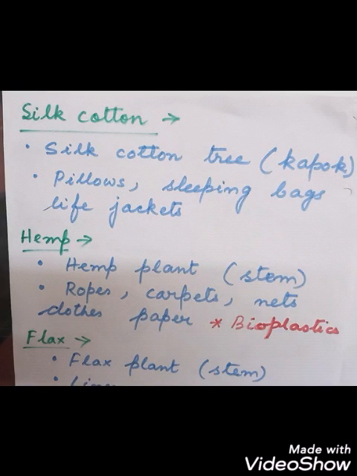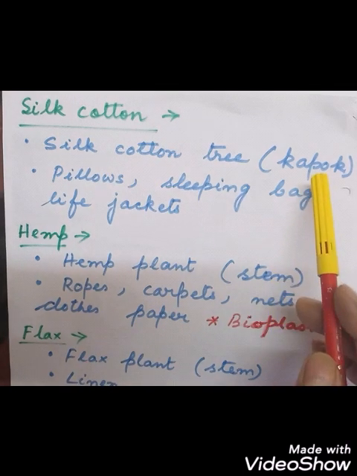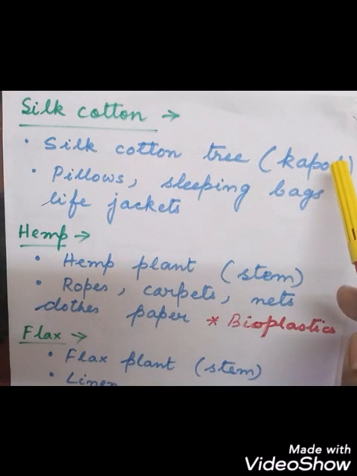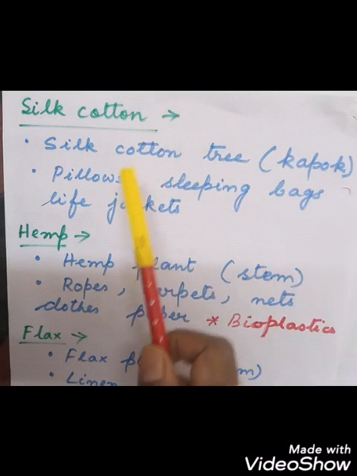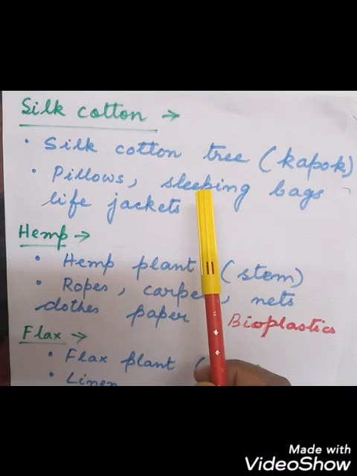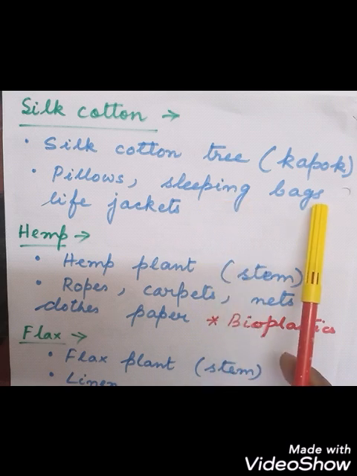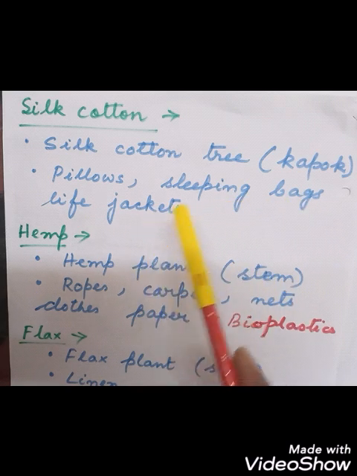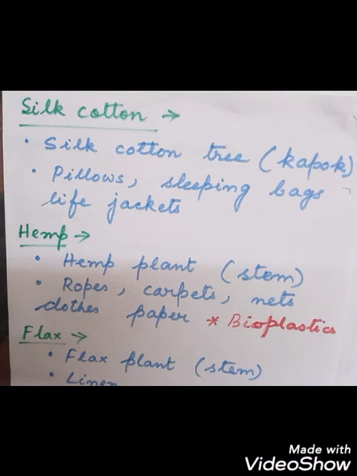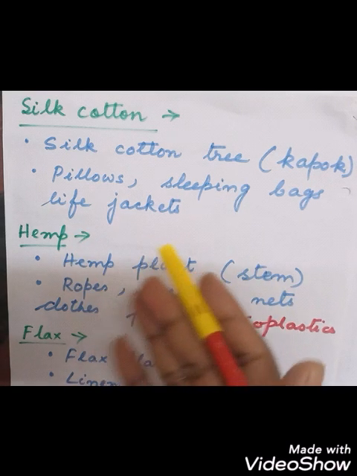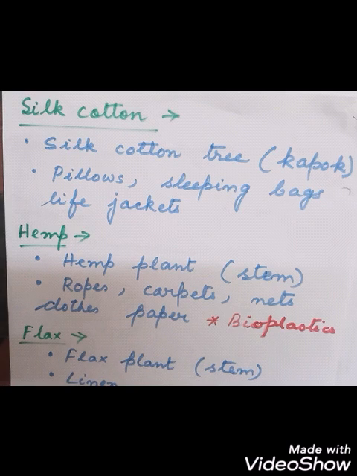Next we come to the next fiber, which is called silk cotton. This is obtained from the kapok tree. The silk cotton tree is called the kapok tree, and this fiber is used for making pillows, sleeping bags, and also the inner fillings of life jackets. These are used for stuffing in pillows, sleeping bags and life jackets, because they are very soft like silk, so they are used as stuffing.